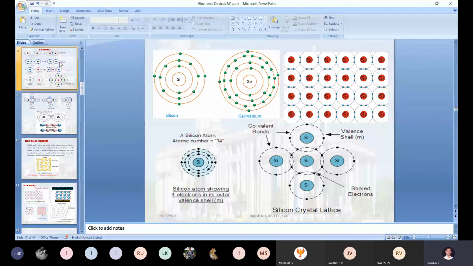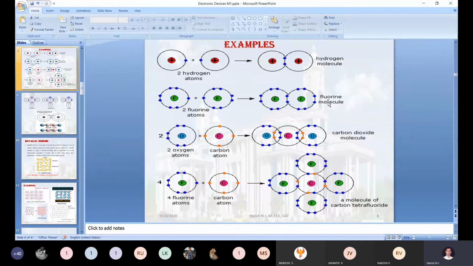Covalent bonding, just check it out here. This hydrogen atom is sharing 1 electron with the neighbor, the same way this one is also sharing 1 electron with the neighbor. Just check out the carbon dioxide example. This oxygen will be sharing 2 electrons with the carbon. Even the left side oxygen is also sharing 2 electrons with the carbon, in such a way that these elements are involved in the valency stabilization work.